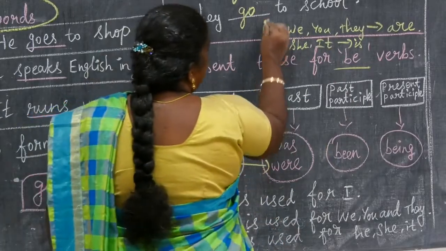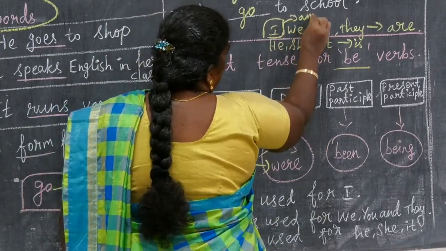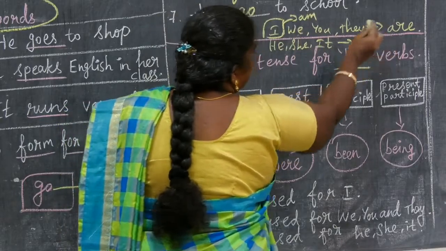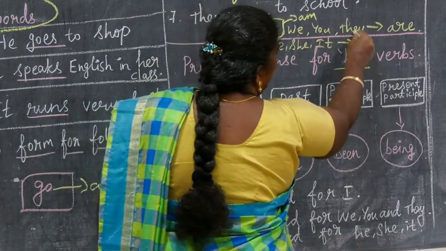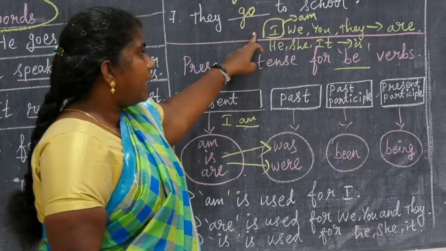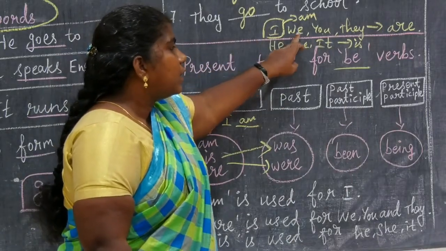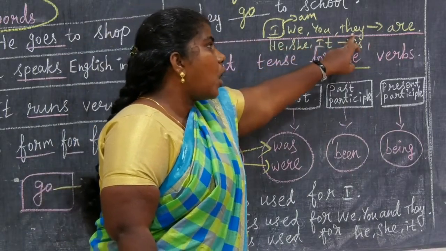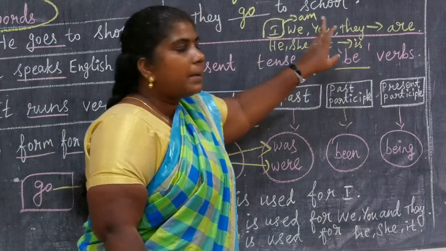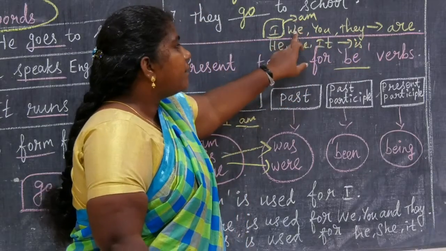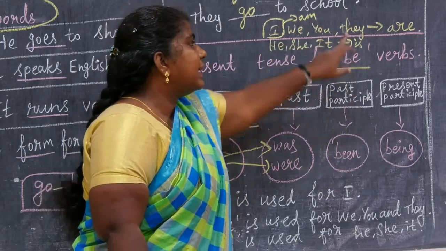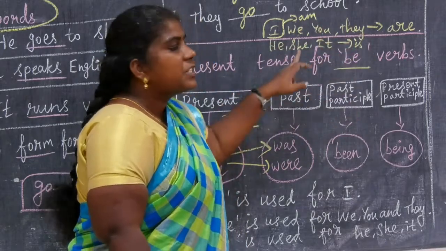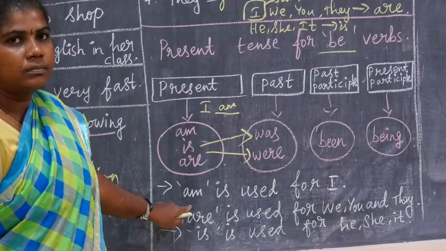Then I am. We are. You are. They are. I am a student. We are students. You are a boy. They are boys. So the be form of verb: I am, we are, you are, they are, he is, she is, it is.